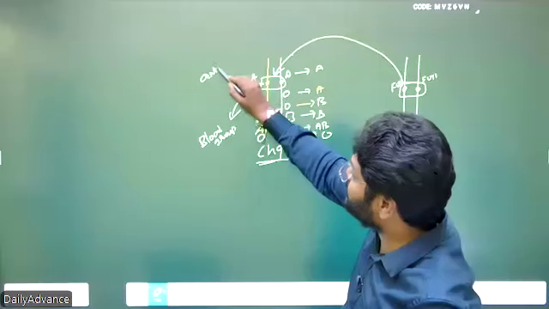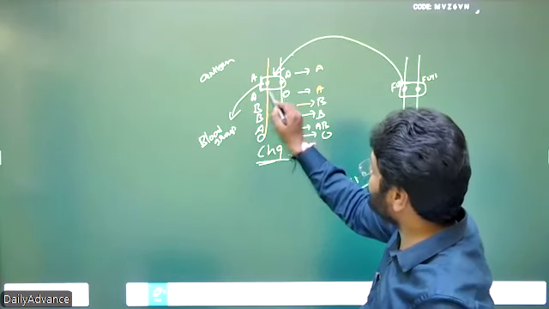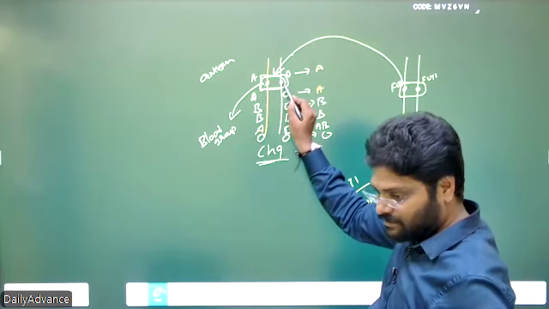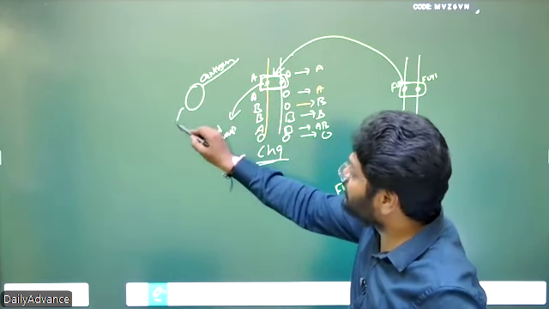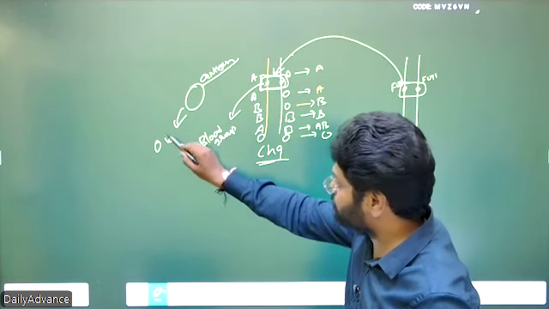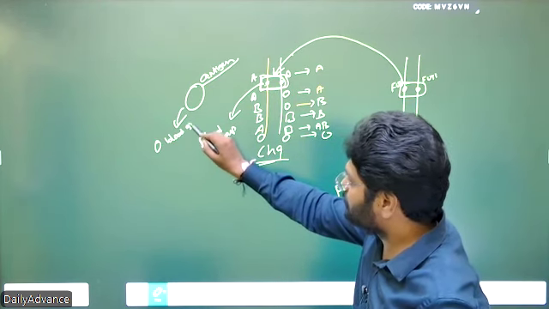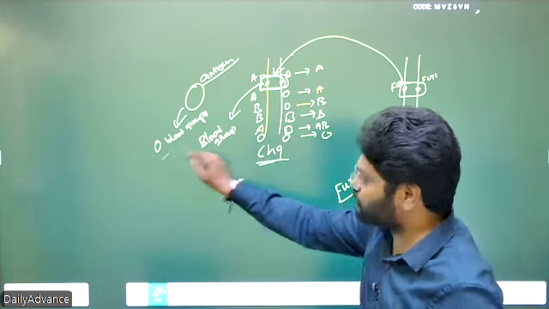So no antigen is present. Even though your combination is AA, because the RBC cell surface has no antigen, the output of that person is O blood group.